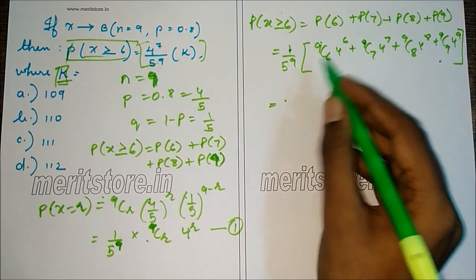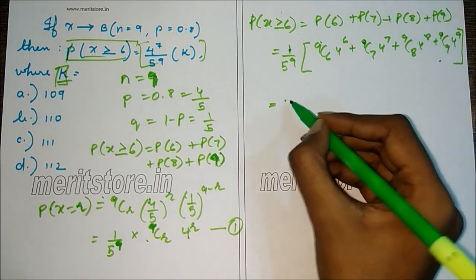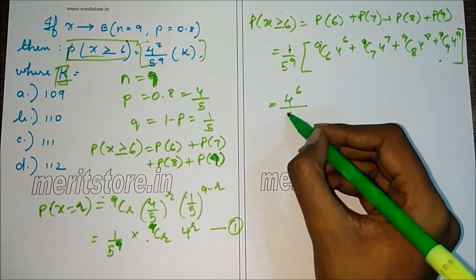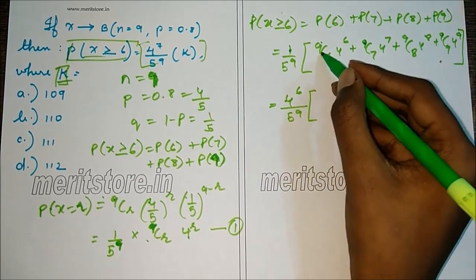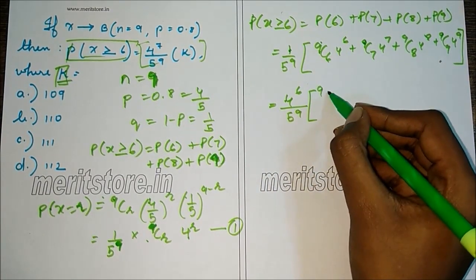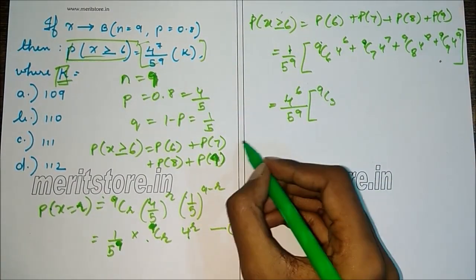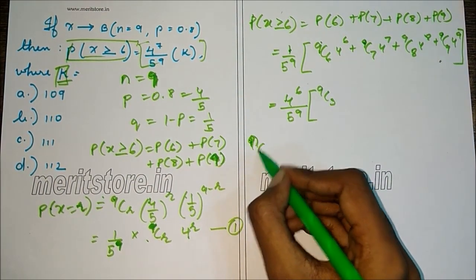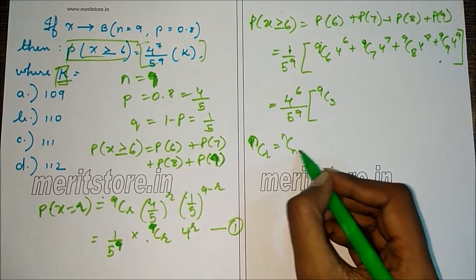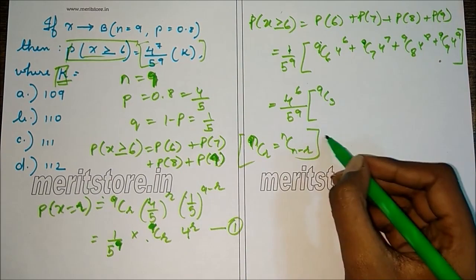Now we take 4 raised to 6 common to simplify the addition. So we get 4 raised to 6 by 5 raised to 9. 9C6 is the same as 9C3 by using this property: nCr is the same as nC(n minus r). We use this property here.